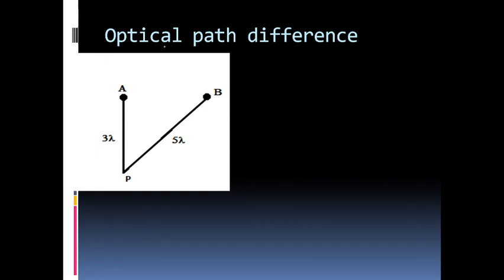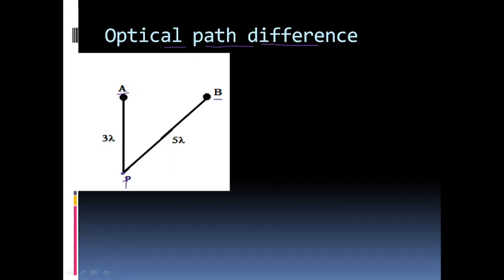Now let us understand the term optical path difference. Suppose we have two light sources, say A and B, and from there light waves are spreading through space to every point. Suppose we consider a point P here and we want to check whether we will have constructive interference or destructive interference here, or how these waves from A and B will meet up at this point.